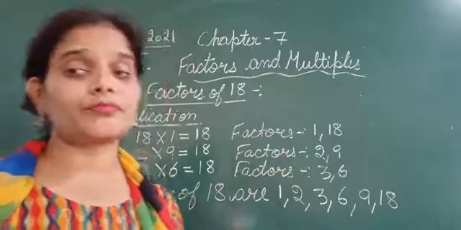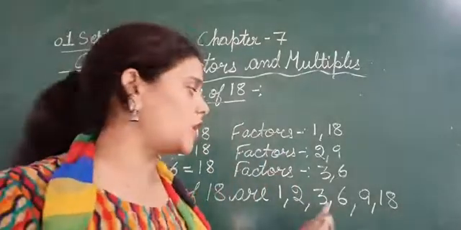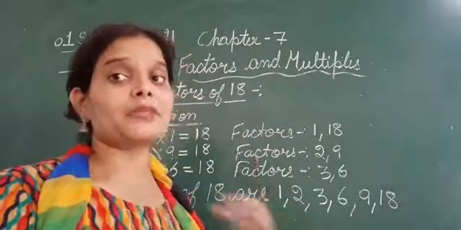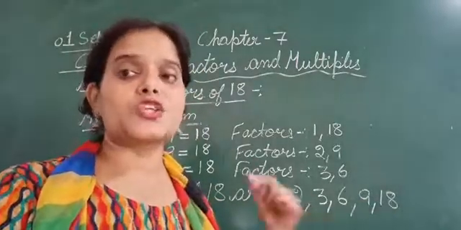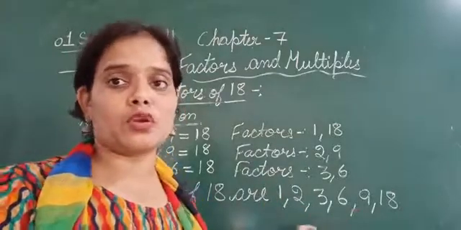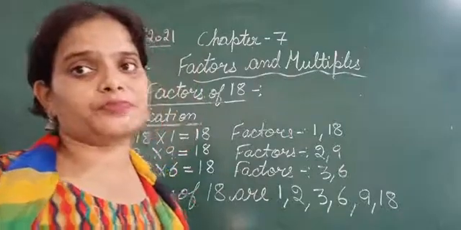Second thing, किसी भी नंबर का सबसे छोटा फैक्टर कौन सा होगा? That is 1. और सबसे बड़ा फैक्टर कौन सा होगा? That is the number itself. Okay, so the smallest factor of any number is always 1 and the biggest factor of any number is the number itself. Clear?